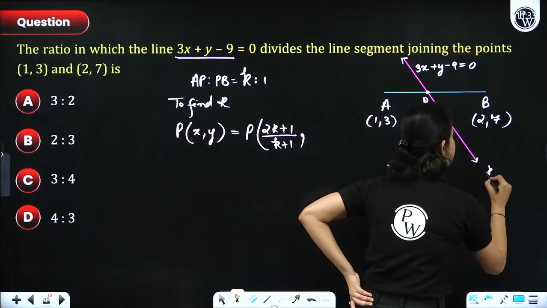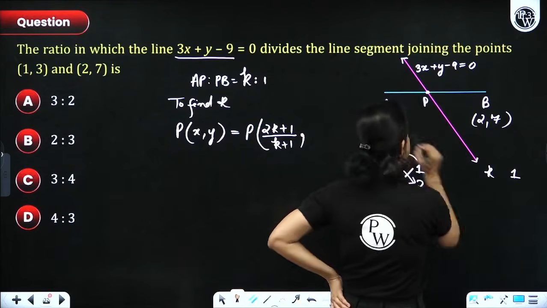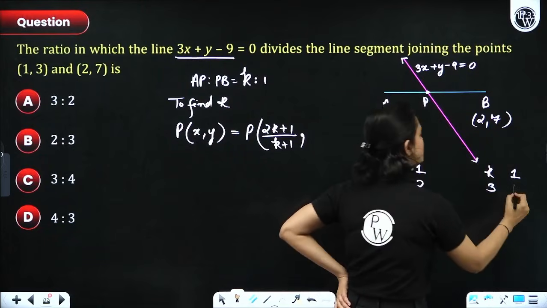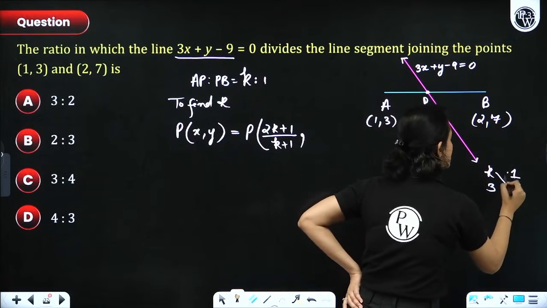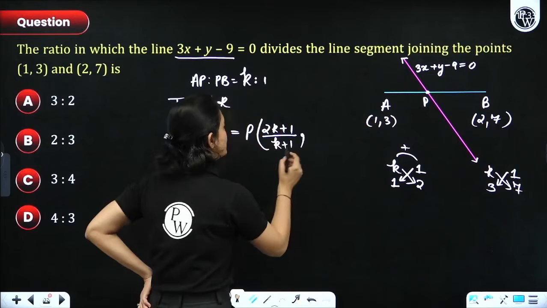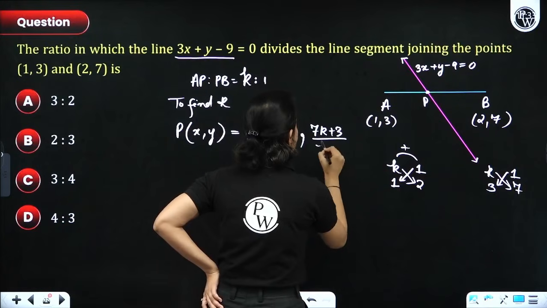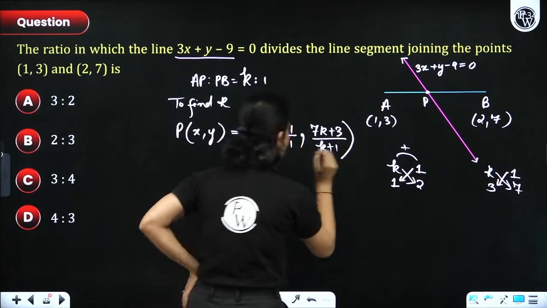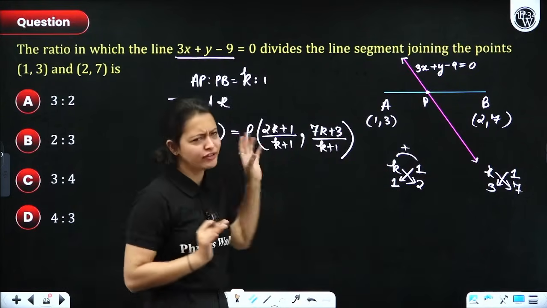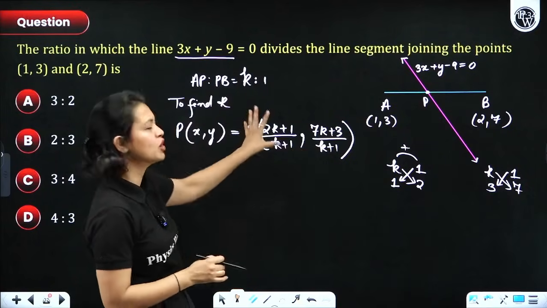You will again take k and 1 and this time you will write y coordinates in this order, 3 and 7 only. Okay, you will cross multiply, everyone. What do you get? You get 7k plus 3, right? Divided by k plus 1. This is what you get. Okay, so you have figured out the coordinates of P in terms of k.